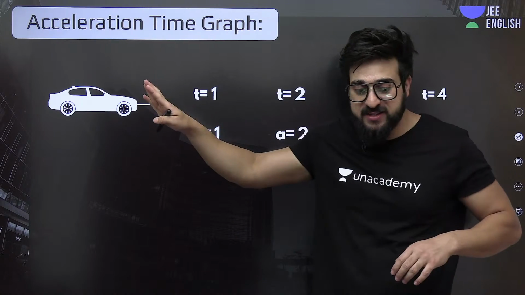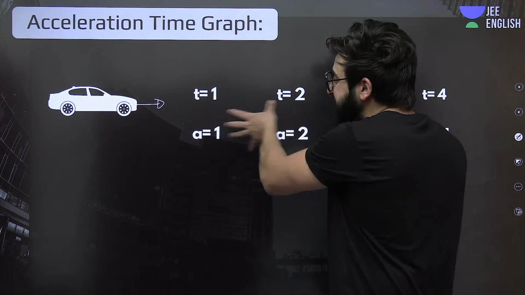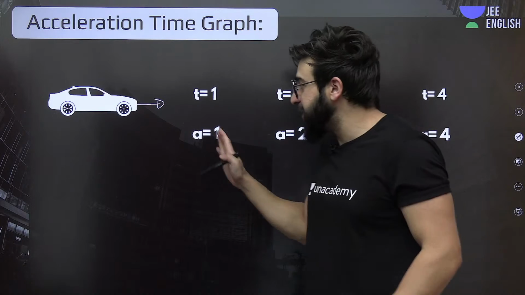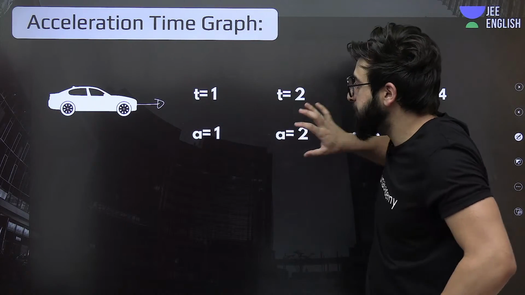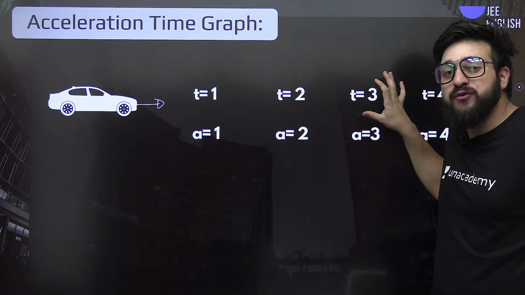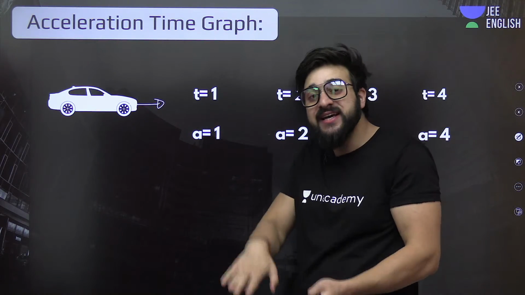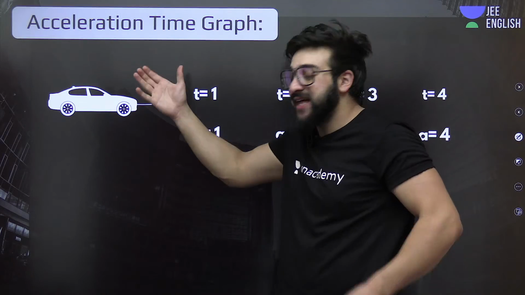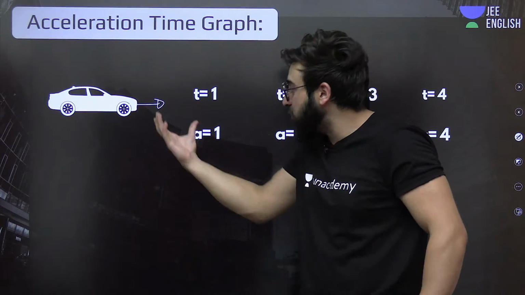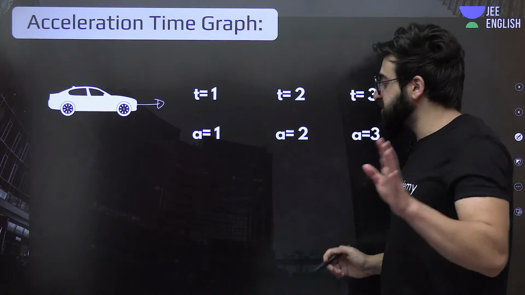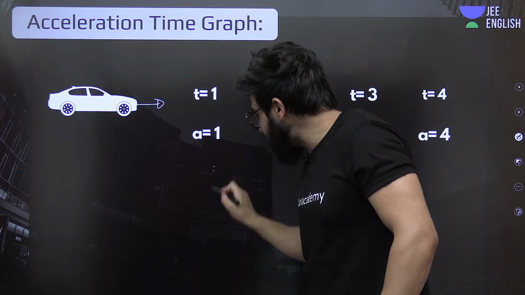I have told you this previously also. So what is the acceleration time graph of this one? We can definitely draw it. That means this is the example. This is the case that we are given over here. We have to plot the same situation graphically. That will be the graph of this. That will be the acceleration time graph of this example, this scenario. It is very simple. Now, how do we exactly do that?